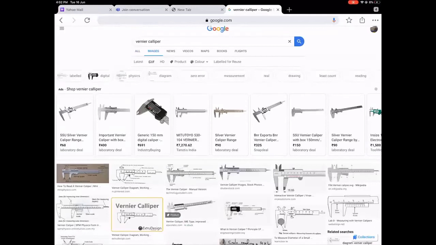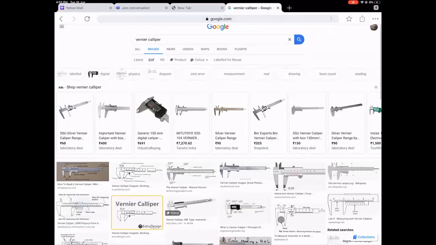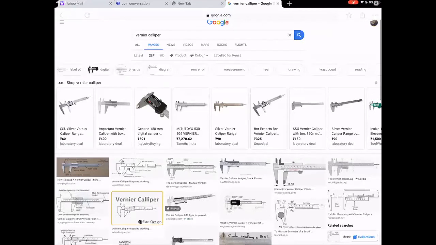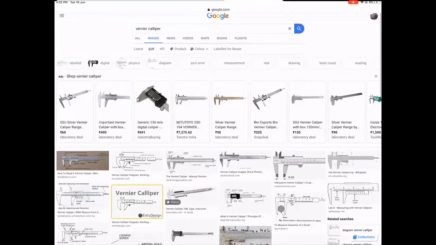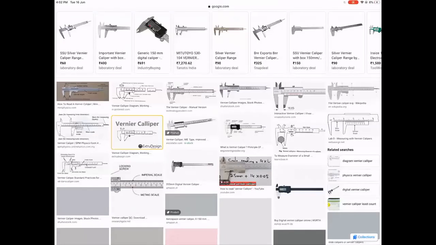See, when a vernier caliper is not being used, the two jaws should be together. So here the two jaws are together. In the first diagram, in this particular diagram, in the third diagram, you see the two jaws are together. In this diagram here also you will see the two jaws are together, but not in every case will the two jaws be together. Sometimes it can be to the right, sometimes it can be to the left.